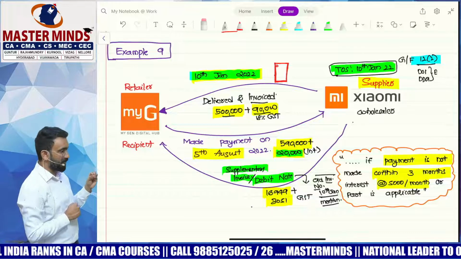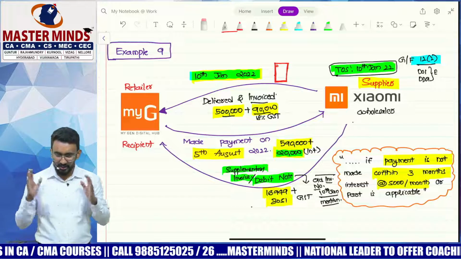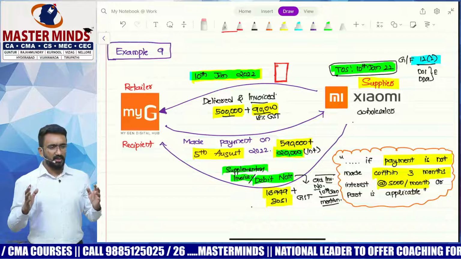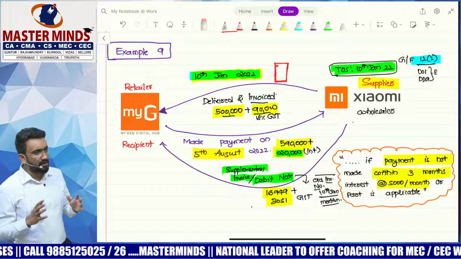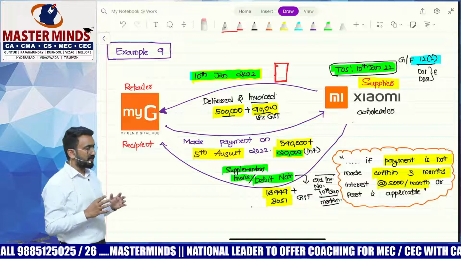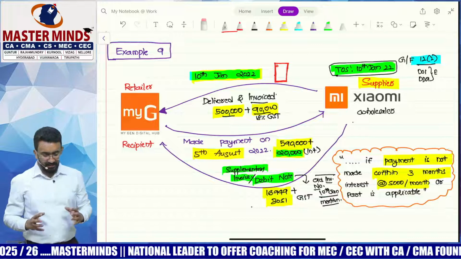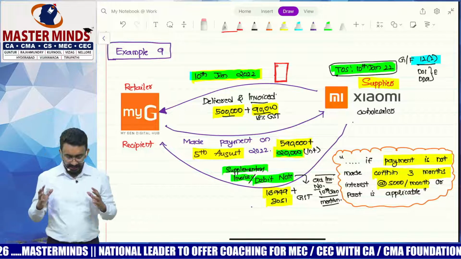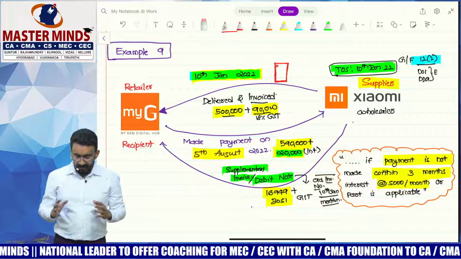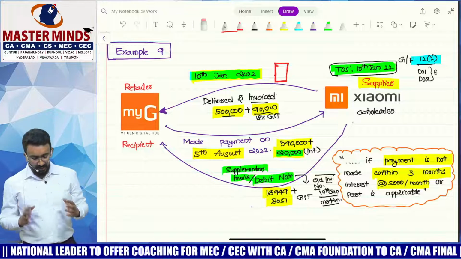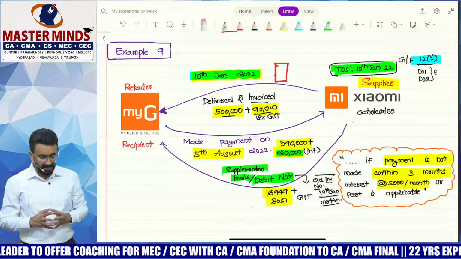MyG is getting the phones from Xiaomi, and they're doing this transaction for the first time. Assume that this wholesaler is working with this retailer for the first time from 10th Jan 2022. Okay, first time. And it's a credit transaction. It's a credit sale made by Xiaomi wholesaler to MyG retailer. On 10th Jan 2022, the mobile phones are delivered and invoiced, and that's for 5 lakh plus 90,000 GST.